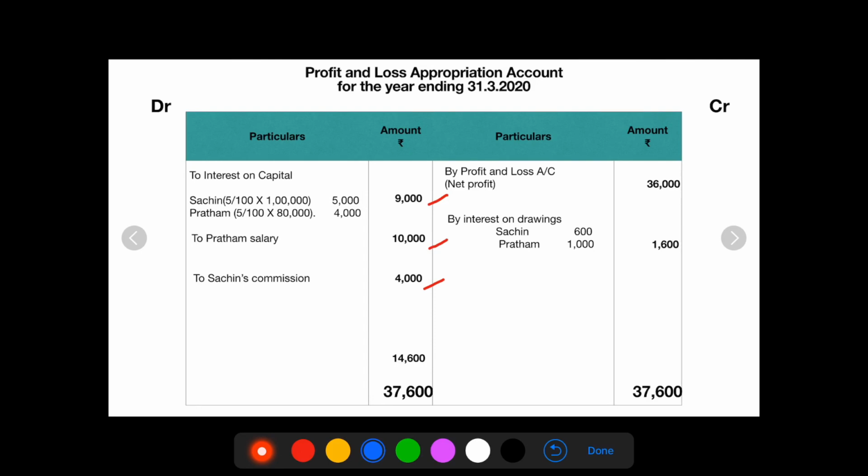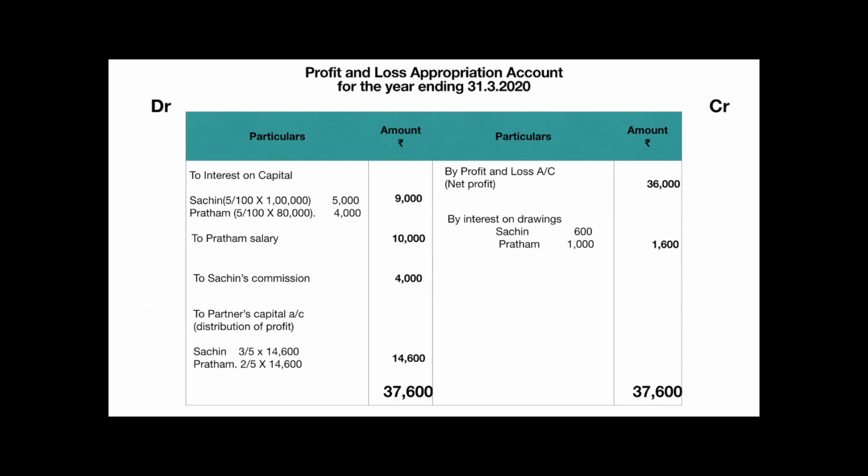The profit sharing ratio is 3:2. So Sachin will get 3/5 and Pratham will get 2/5. Now let's see how this distribution is done. Distribution of profit: Sachin 14,600 into 3/5 and Pratham 14,600 into 2/5. So with this we complete the solution on profit and loss appropriation account.